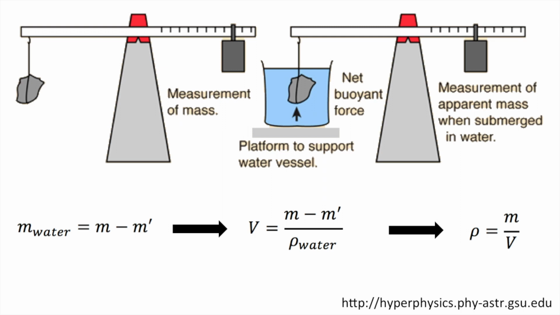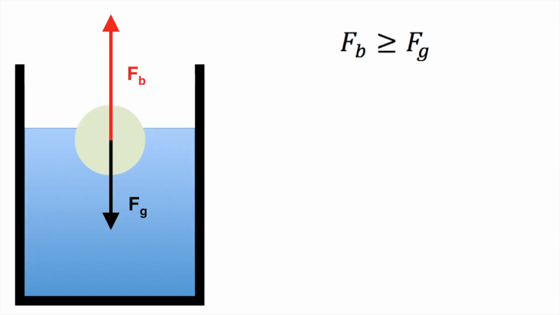Similarly, we can determine the density of any fluid if both the mass and volume of the object submerged are known. But let's get back to buoyancy.